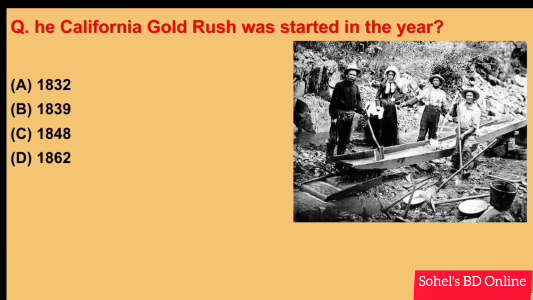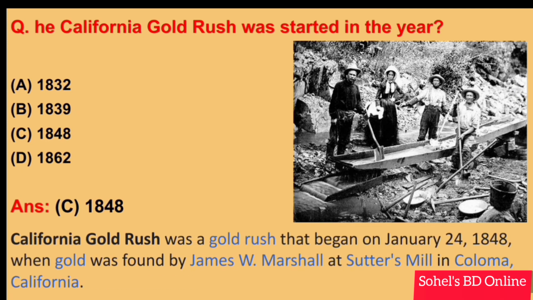The California Gold Rush started in the year? Answer C. 1848. The California Gold Rush began on January 24, 1848, when gold was found by James W. Marshall at Sutter's Mill in Coloma, California. Next.